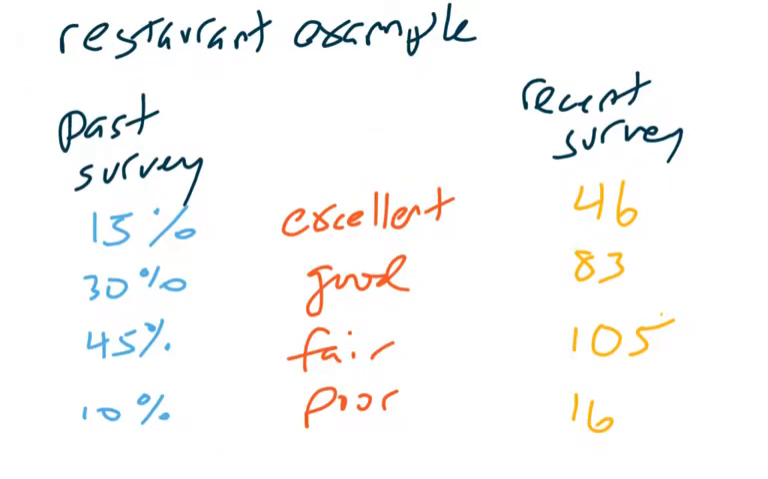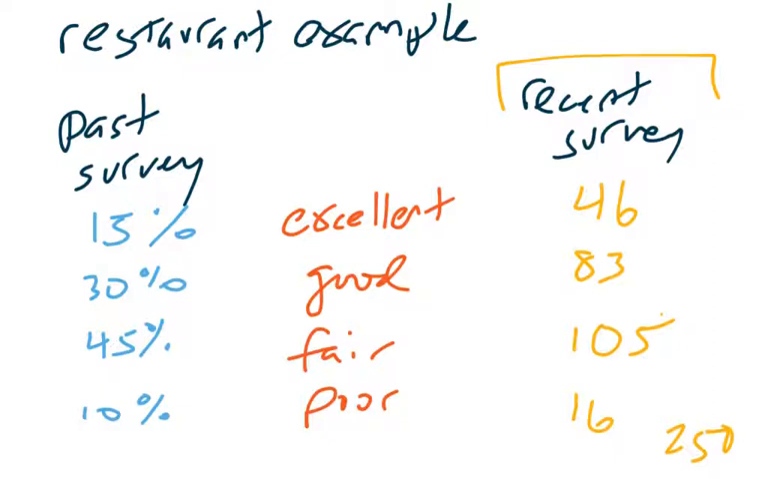So let's say that you have a restaurant, and before you start some renovations, you complete a survey. You ask people, what do you think of the restaurant's food before the renovations? And you say that 15% of them think that the food is excellent, 30% think that the food is good, 45% think that the food is fair, and 10% think that the food is poor. So you go through the renovations, and then you do another survey. You ask a total of, if you count all these up, let's say 250 people. Of those 250 people, 46 think that the food's excellent now, 83 think that it's good, 105 think that it's fair, and 16 think that it's poor.